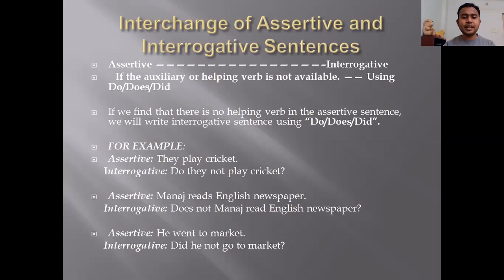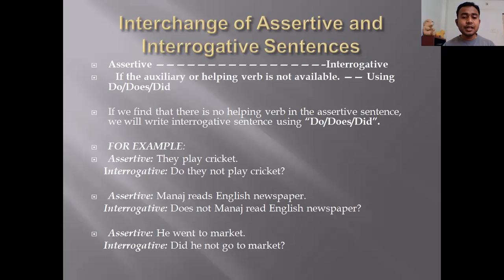Not will come after Manoj, in typing it came ahead. The answer will be, does Manoj not read English paper? Okay. Manoj reads English paper. This is a simple statement, declarative, assertive. So interrogative will be, does Manoj not read English newspaper? And question mark.